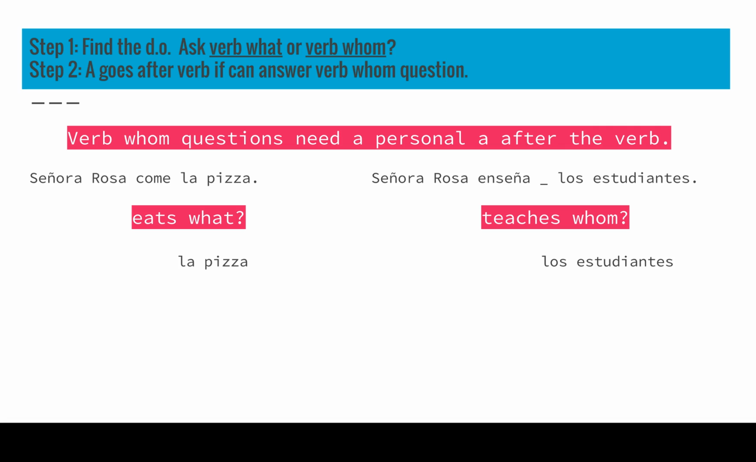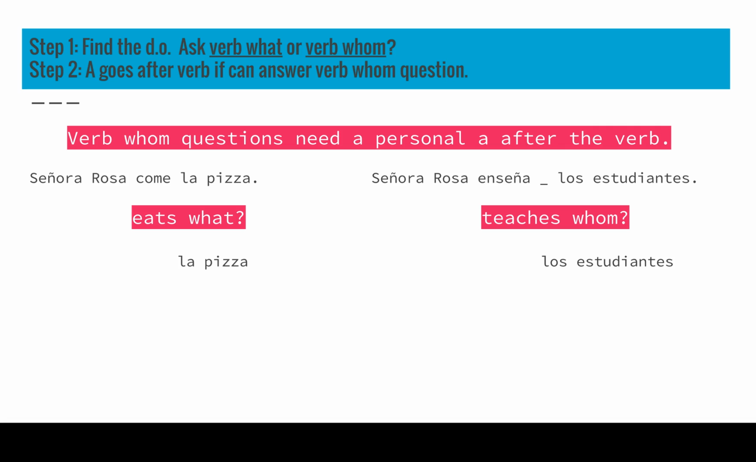Step 2, a goes after the verb if it can answer the verb whom question. And you do it like that in Spanish. So verb whom questions need a personal a after the verb. So we're going to look at our same sentences again, but in Spanish. Señora Rosa come la pizza. She eats what? The pizza. I don't need a personal a because I said verb what.